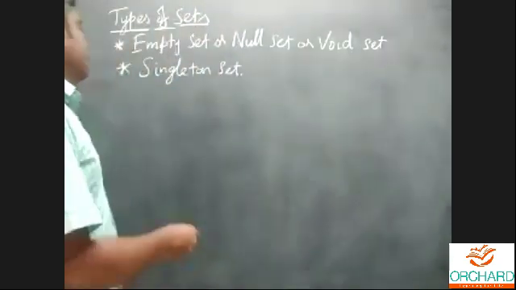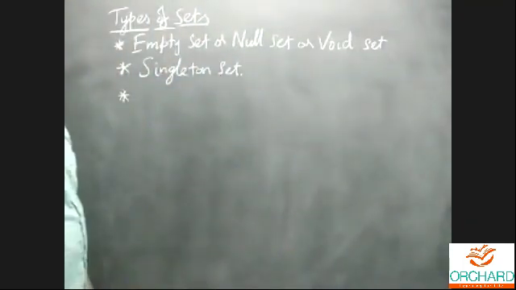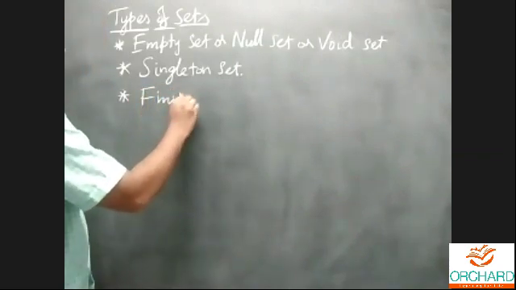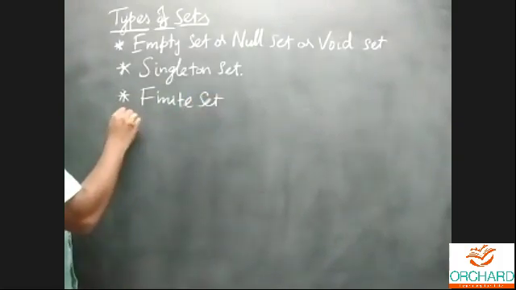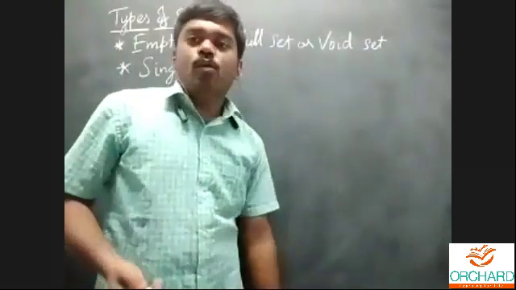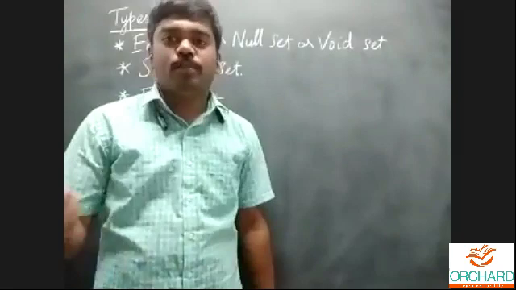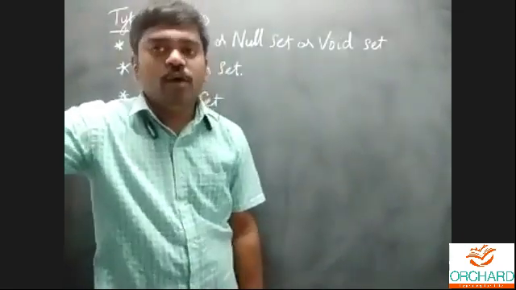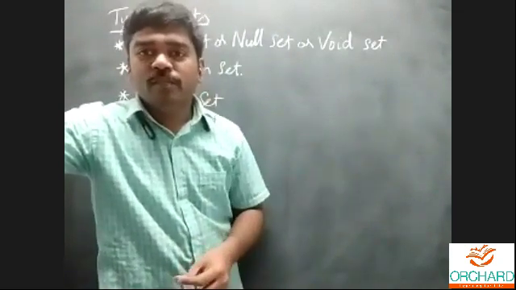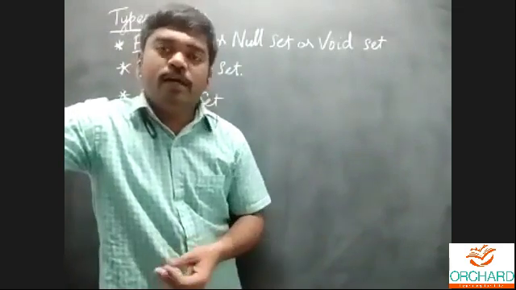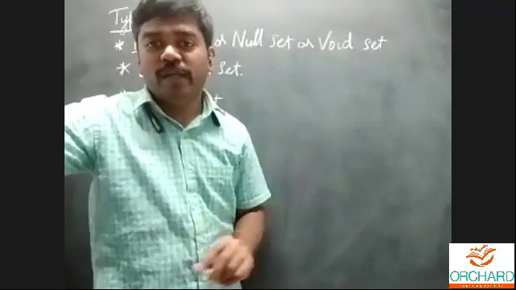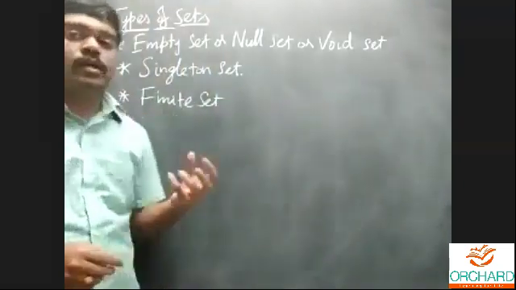And next one. This was the singleton set. Next one, finite set. Finite means a countable number of elements. How many numbers is it possible to count? That is called a finite set. For example, the set of all natural numbers. Can anyone say the end of the natural numbers? No, because there are infinite natural numbers. That's why that is not a finite set. A finite set has only a countable number of elements.